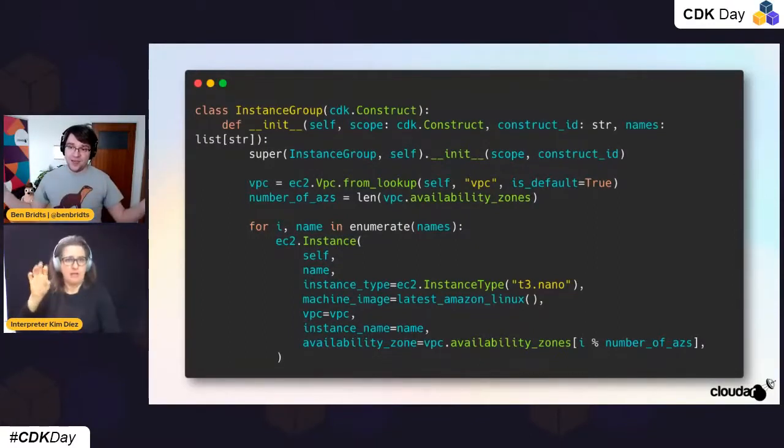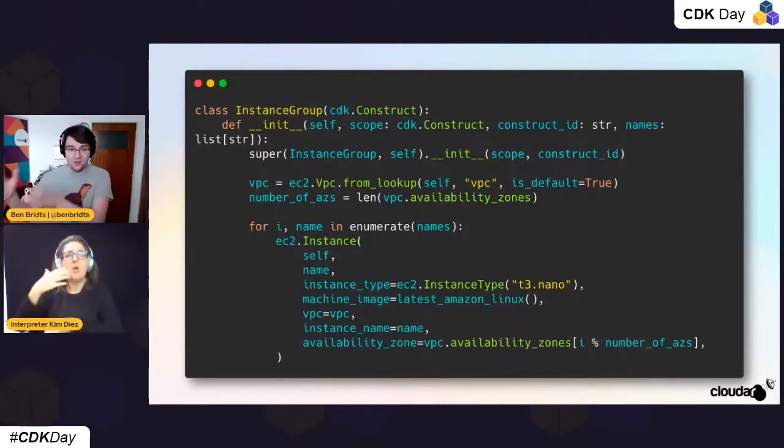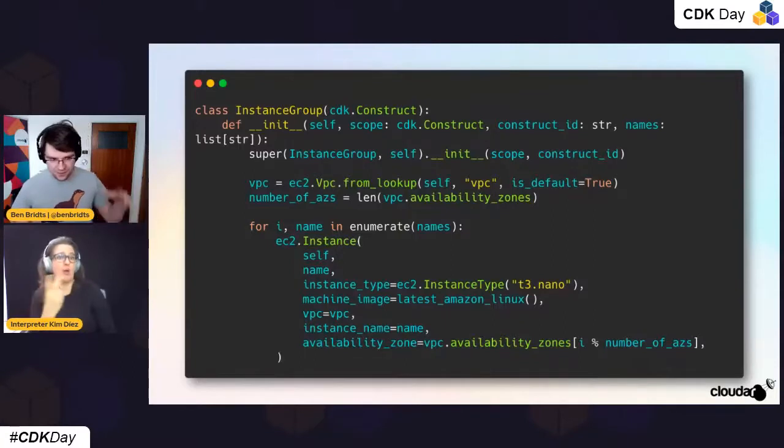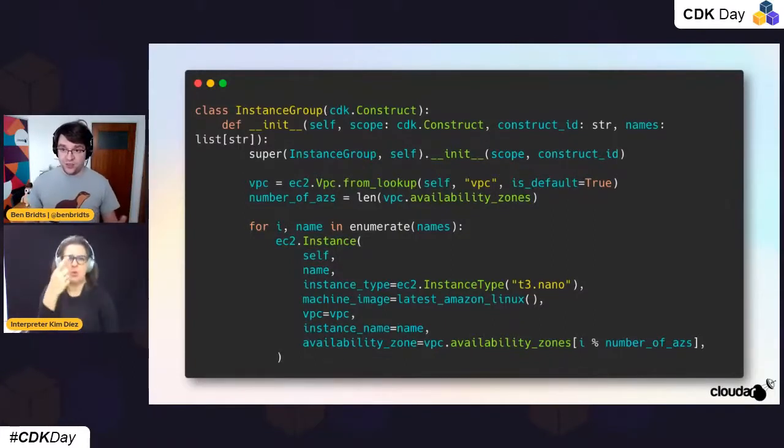So we want to have them spread out over availability zones for 2 reasons. If they're creating app 1 and app 2, we want to have them spread out, so we have high availability there, because it might be putting that in a load balancer later on in the stack. And also because if we wouldn't do that, then all the instances would end up in the same subnet. We would run out of IPs in that subnet, while the other 1 or 2 subnets would still be empty. So that's the reason that we wrote this code like this, and this is what we're using as our construct.